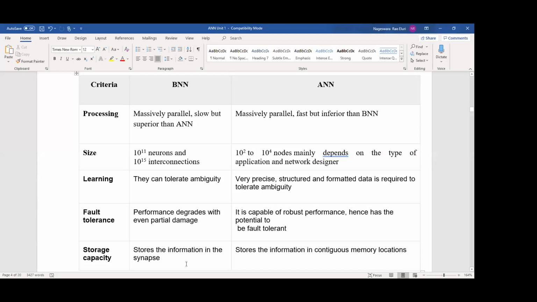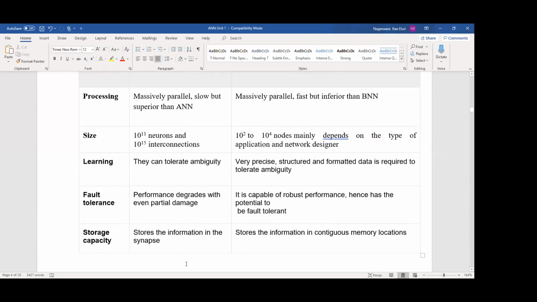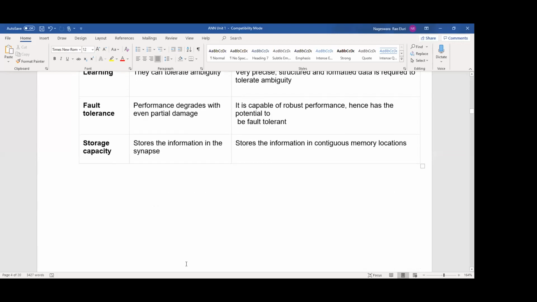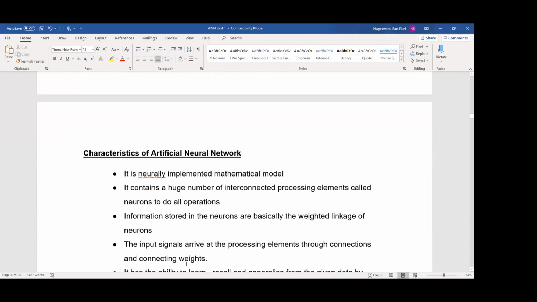Storage capacity: where is the information stored in our biological neural network? Synapse carries the information; it stores the information in the synapse. In an artificial neural network, we use some memory locations to store the data. These are the important differences between biological neural network and artificial neural network.